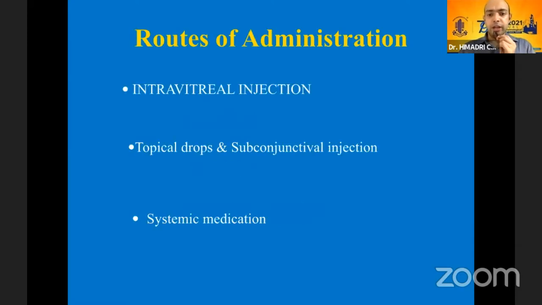Now, intravitreal injections are the only surefire way to be assured that the drug will reach the vitreous cavity in the right concentration. Topical drops and subconjunctival injections are not enough, and the drugs do not reach the vitreous cavity in the proper concentration. There are, however, systemic medications which reach the vitreous at a minimum inhibitory concentration. We'll be discussing them later on.